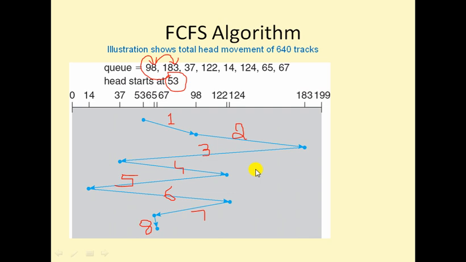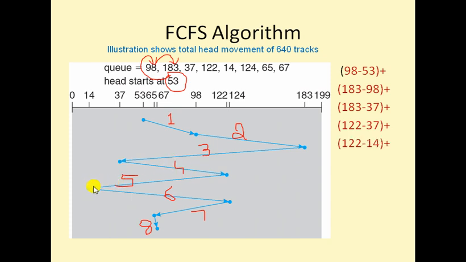Now we will see. This is the first move, 98 minus 53. Second move, 183 minus 98. Third move, 183 minus 37. Fourth move, 122 minus 37.